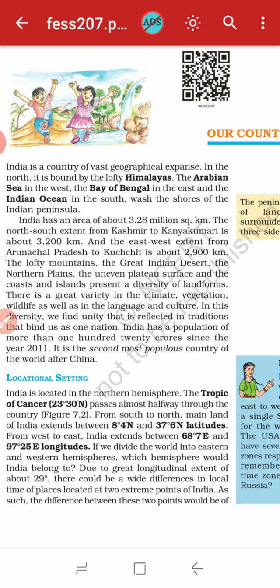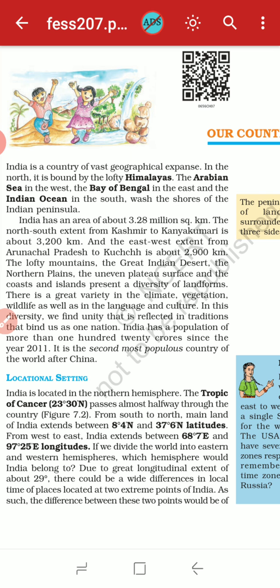Okay, so this is all about our country India. We have a large human population and different kinds of regions like plateau, mountain, and desert areas, and according to the climatic conditions, our vegetation and wildlife also change.